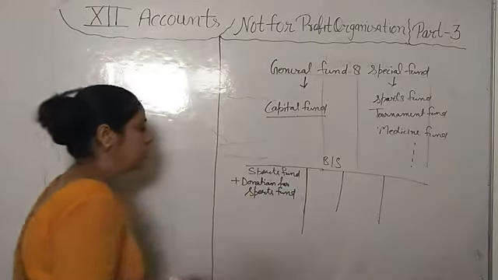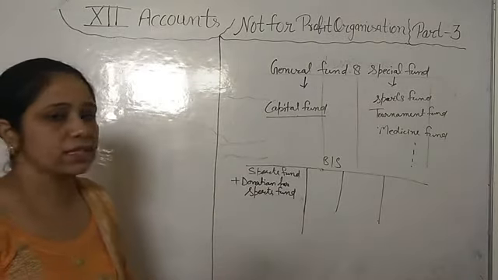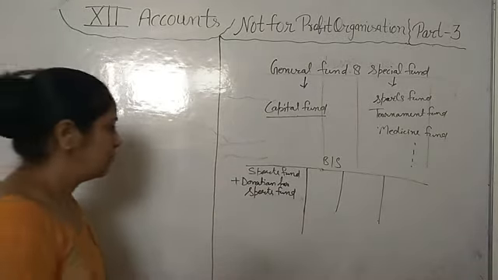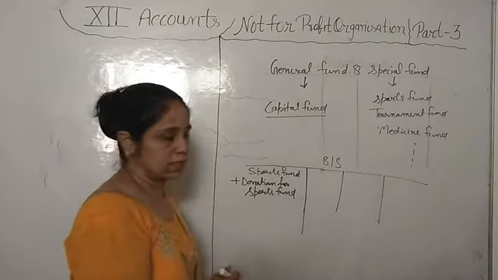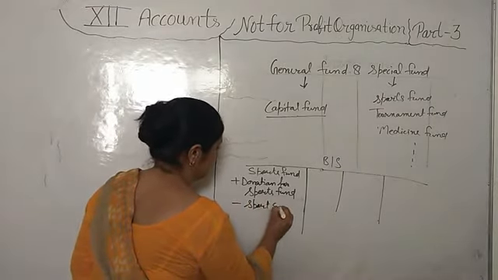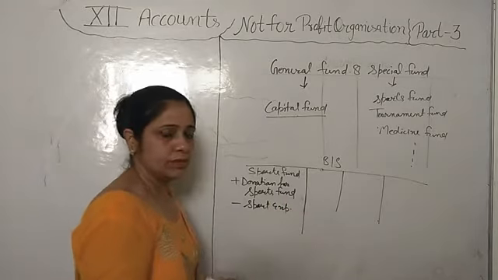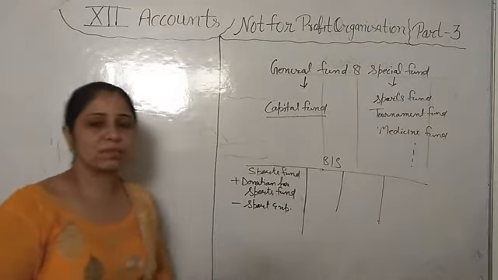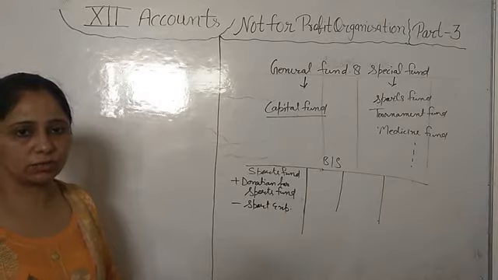We will not write it separately. If there are any sports expenses, then we will deduct that sports expense from the sports fund. We will not write the sports expense in the income and expenditure account.